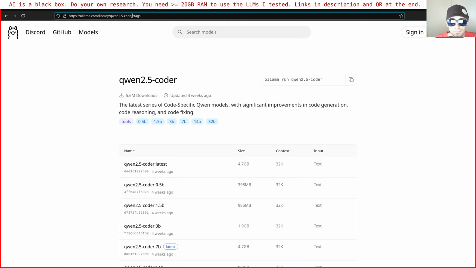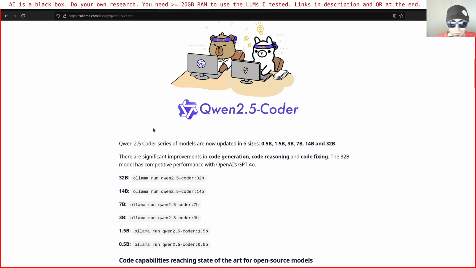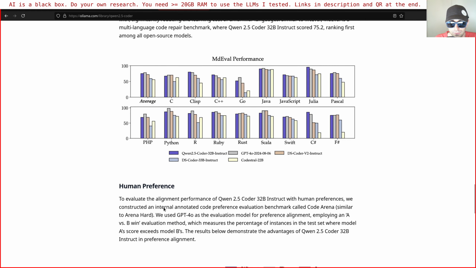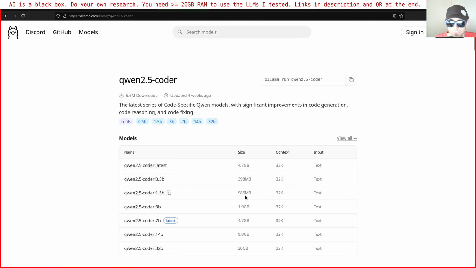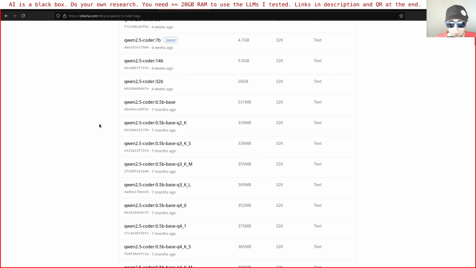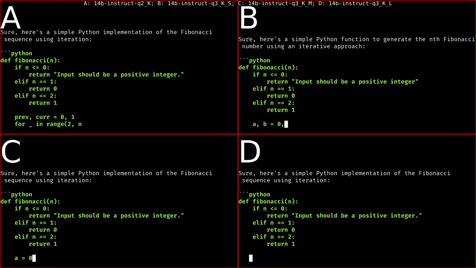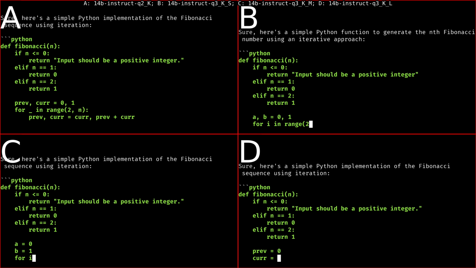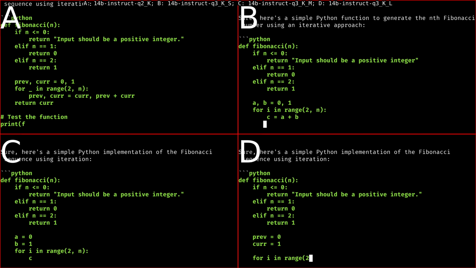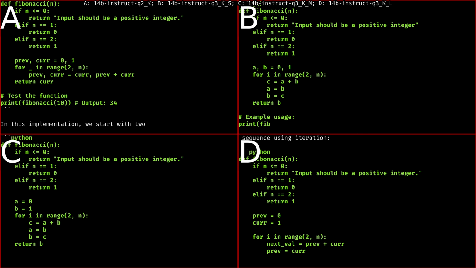If you go back here to the home page, where there is a picture, there is a README. But you have to click here on view all, and here you get the full list of the models with different quantizations and different model sizes as well. So I tried several of these, and of course if you start with the 1.5 billion models, the ones I tried replied to me in Chinese, so they were pretty useless.